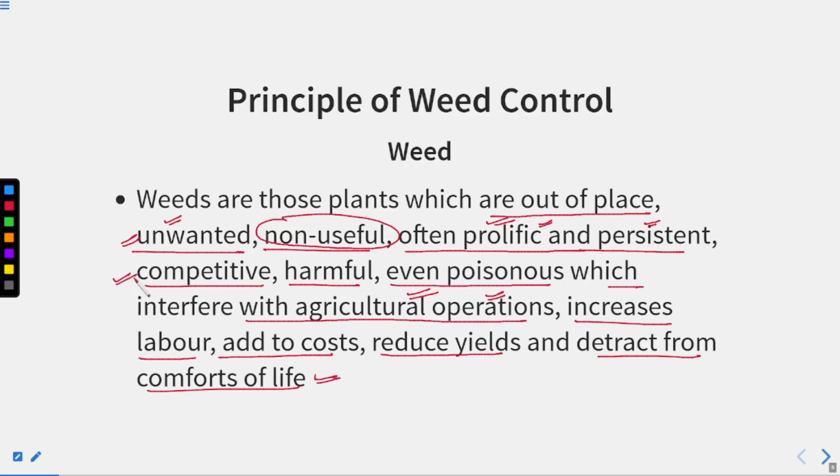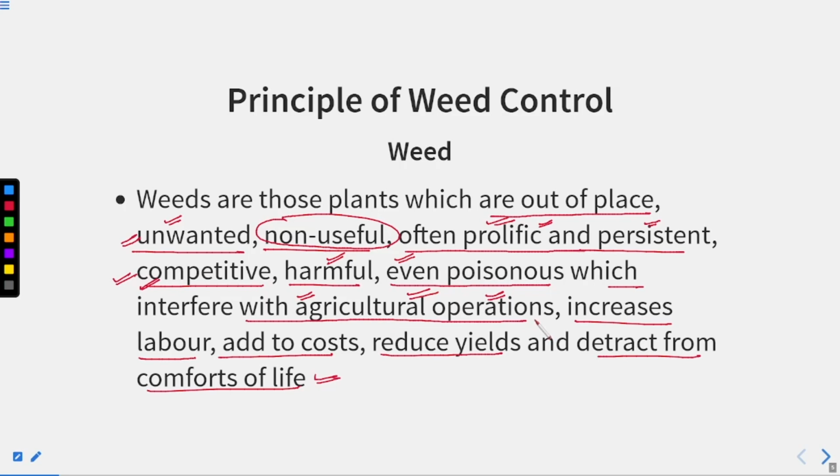They are competitive. They compete with the crop plants for nutrient absorption from the soil, for water absorption from the soil, and for sunlight. So they are competitive in nature. They are quite harmful. Sometimes they release poisonous substances that cause lots of harm to our crop plants. They interfere with agricultural operations as well.